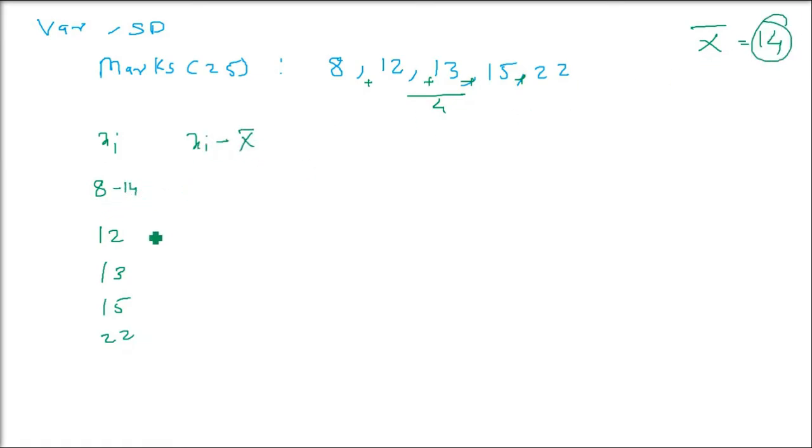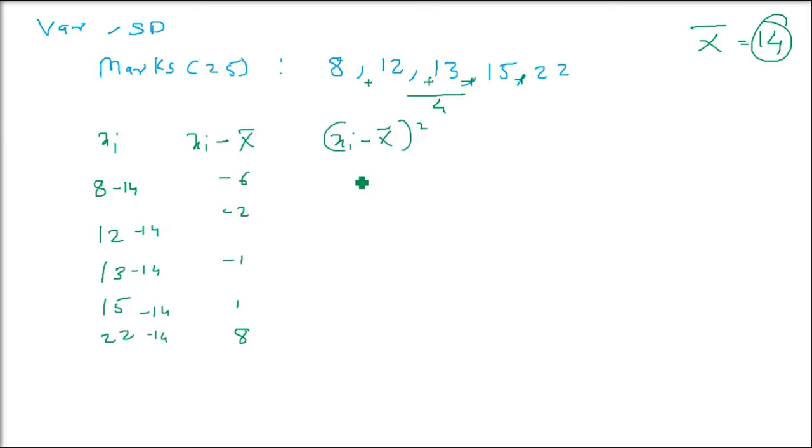Xi minus x bar. That is, subtract every element by 14, because you have already found the mean x bar. Now you see there is no modulus, no absolute sign. Now let us subtract. 8 minus 14 is minus 6, 12 minus 14 is minus 2, 13 minus 14 is minus 1, 15 minus 14 is 1, and 22 minus 14 is 8.